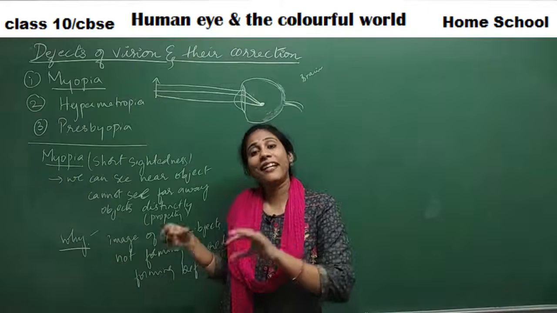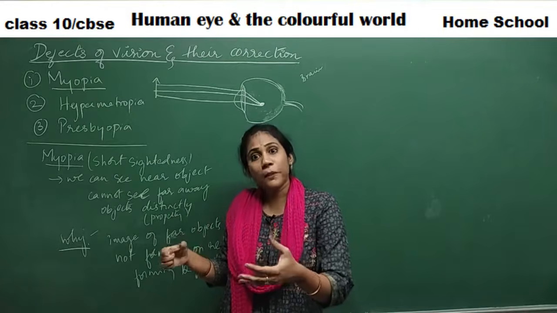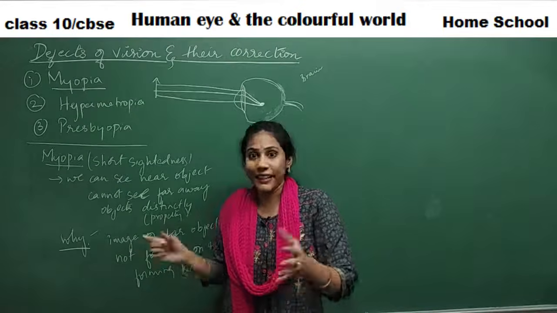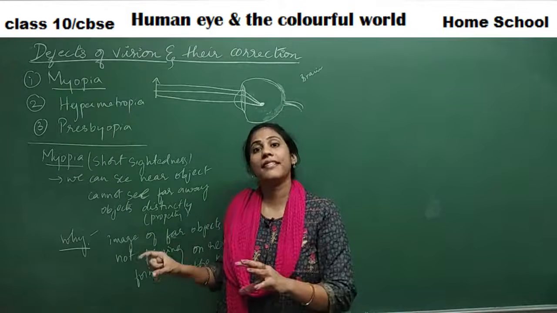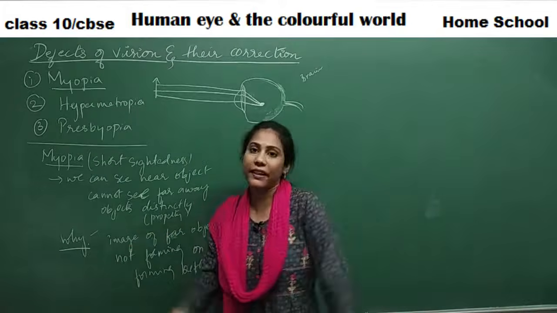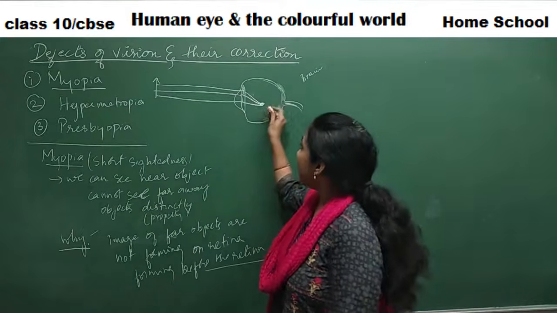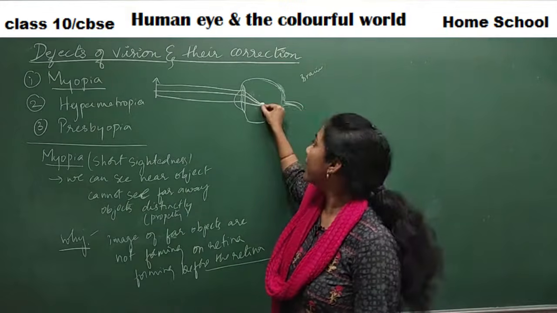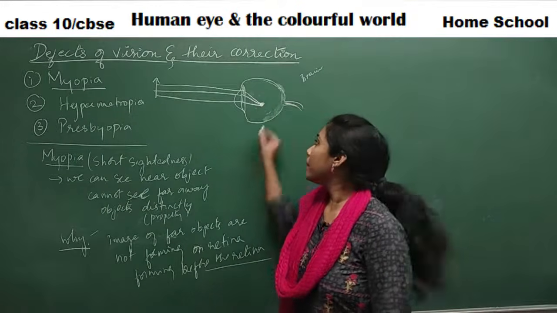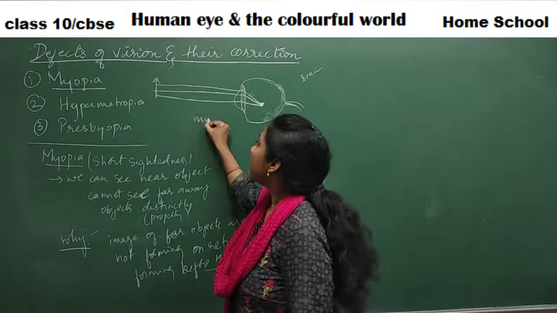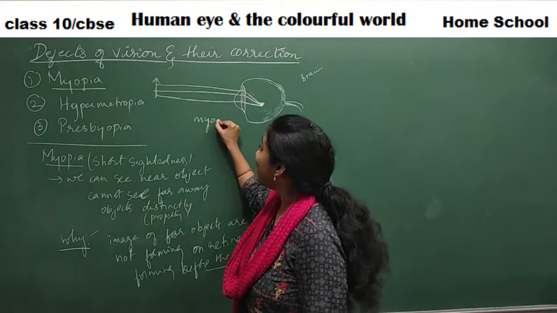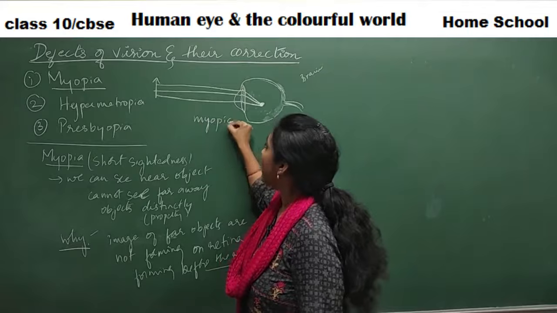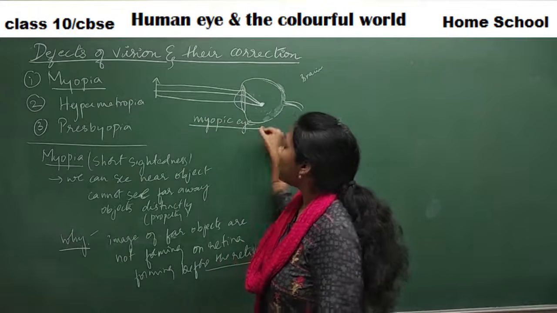Clear? So they will try to convert the information into electric signals. Those electric signals are carried to the brain by optic nerves. But here, what is happening? Instead of forming the image on the retina, the image is formed here, before the retina. Okay, so this is the formation of image in a myopic eye. This is a myopic eye.